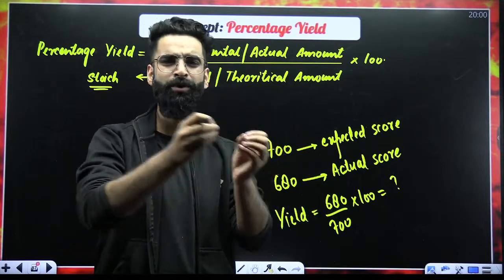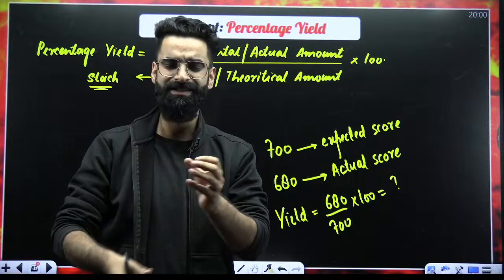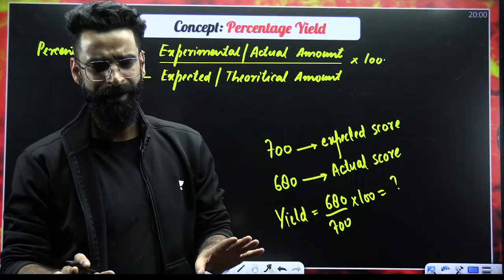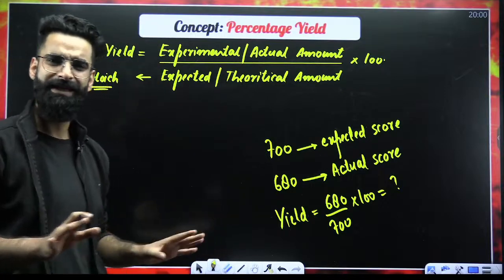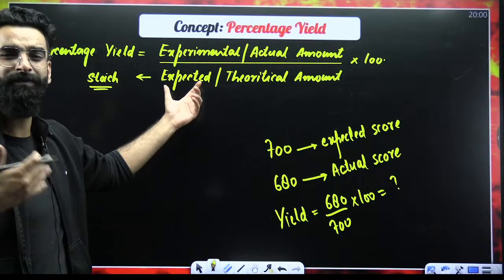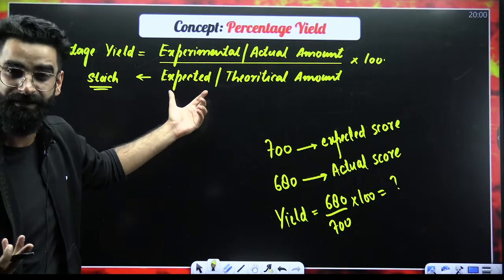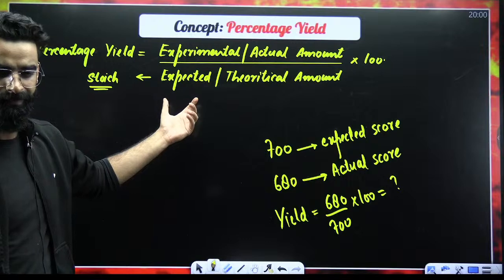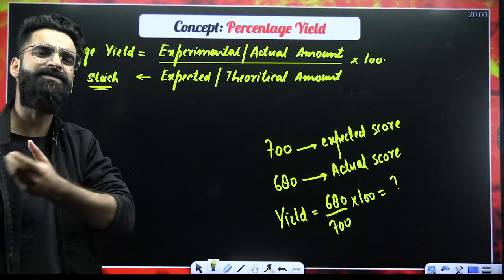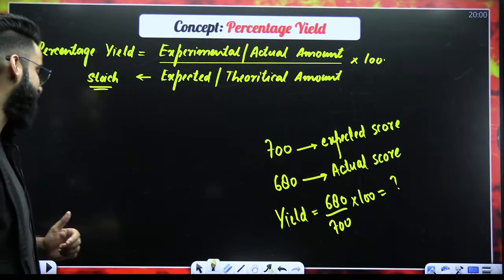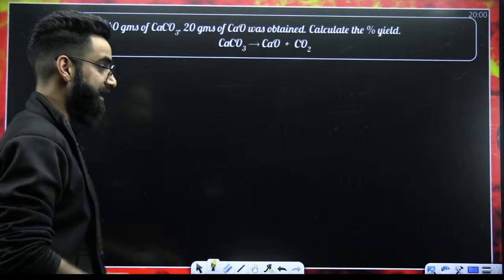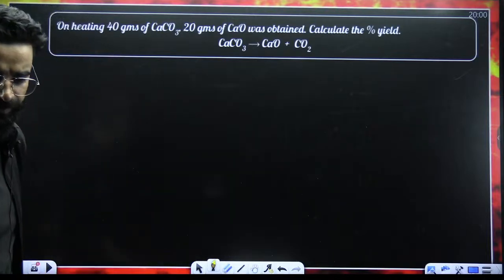I tell you 3 moles should give 2 moles, 1 mole should give this, 5 moles should give this. All that happens on pen and paper only. So that's all theoretical. Whatever we get from stoichiometry is always expected. That's something which we expect in the reaction. In reality, things can be different as well. What exactly am I trying to say? Look at the question. You'll understand everything.